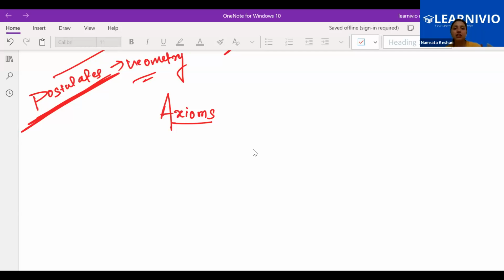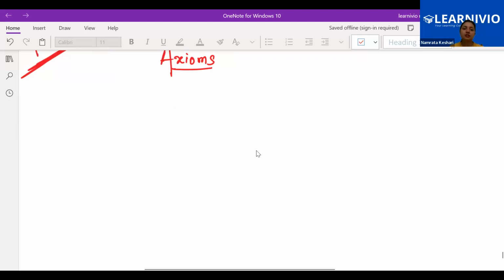However, the meaning of both is exactly the same: a statement, a conclusion, completely based on observation, and proof will not be needed. Okay, let's discuss the axioms.